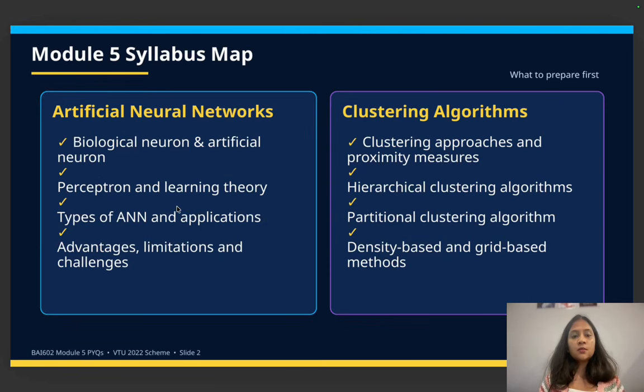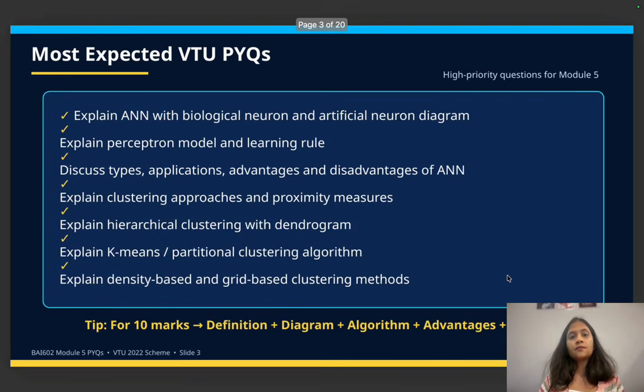Then comes perceptron and learning theory. Then types of ANN and applications, and then advantages, disadvantages, or you can say limitations and challenges. Whereas in clustering algorithms, you have clustering approaches and proximity measures, hierarchical clustering algorithms, partitional clustering algorithm, and density based and grid based method.